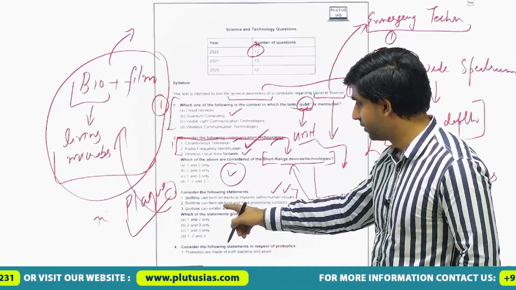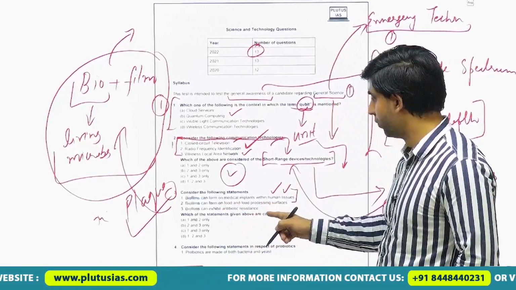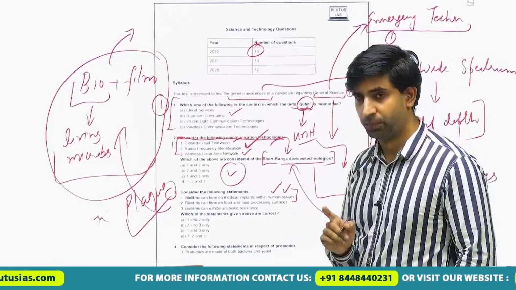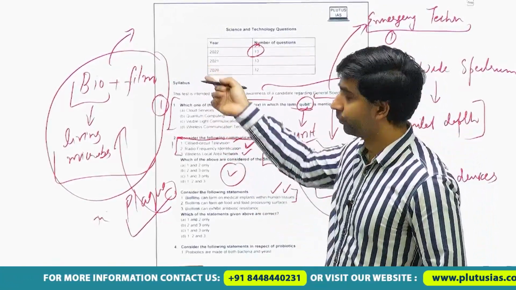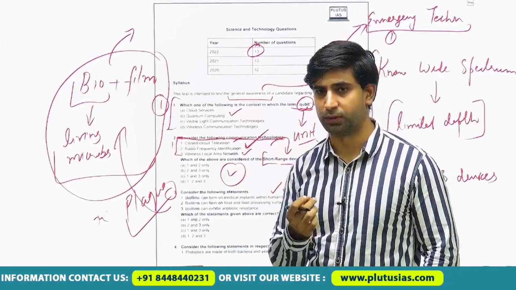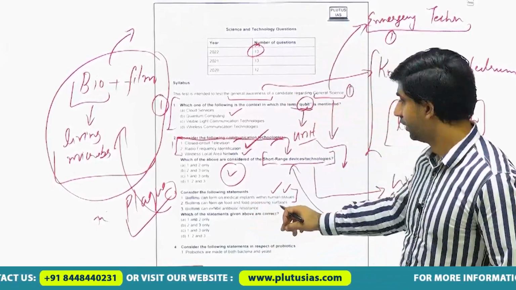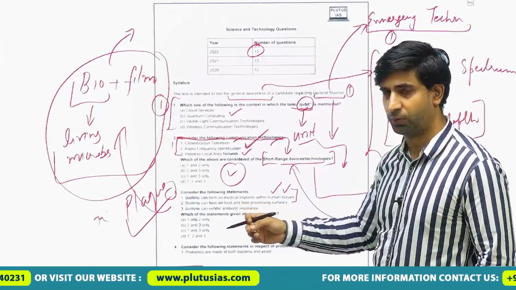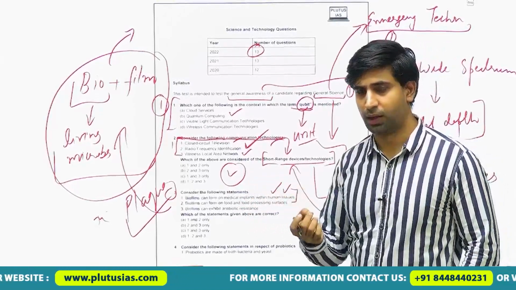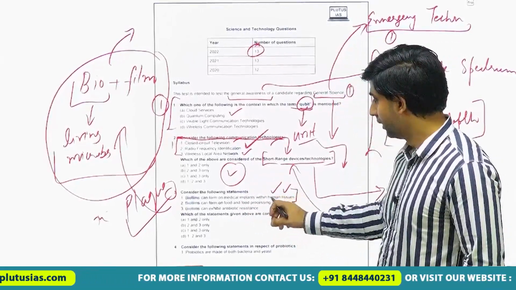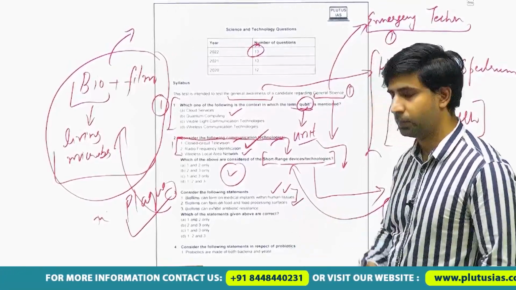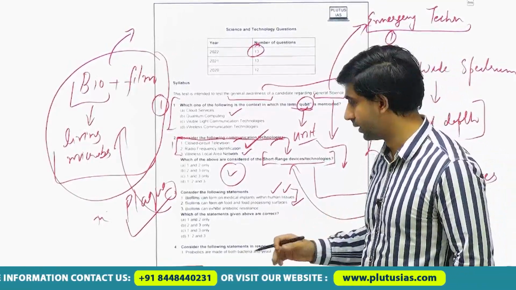Second statement is biofilms can form on food and food processing surfaces. This I stated just now, because they require nutrients to sustain themselves. If there is underlying food or a substrate from which they can garner their nutrients, then they can also survive there. So it can be formed on those places as well.